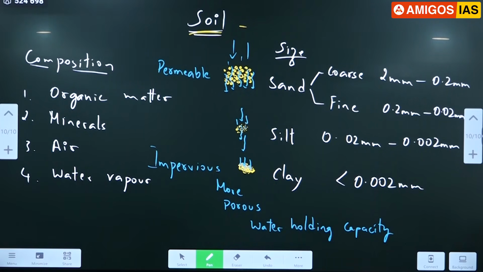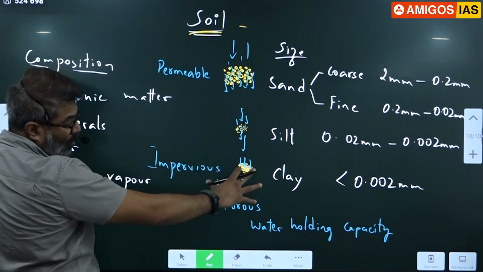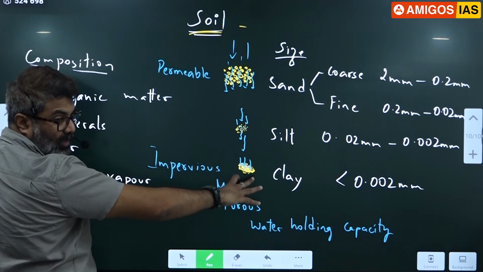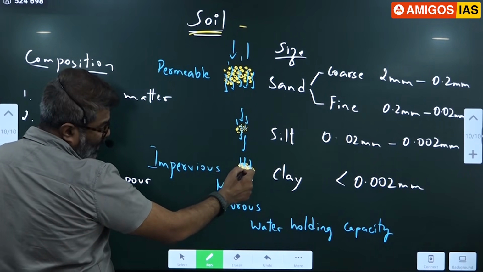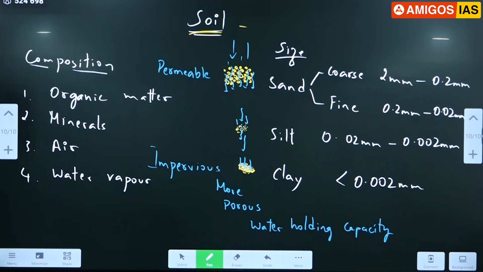Otherwise, we will not be able to cover that. So sand is highly permeable. Clay is impervious to water. Clay has more porous spaces than the rest, so it can hold moisture in large quantity. There are so many small porous spaces inside that we will not be able to see.